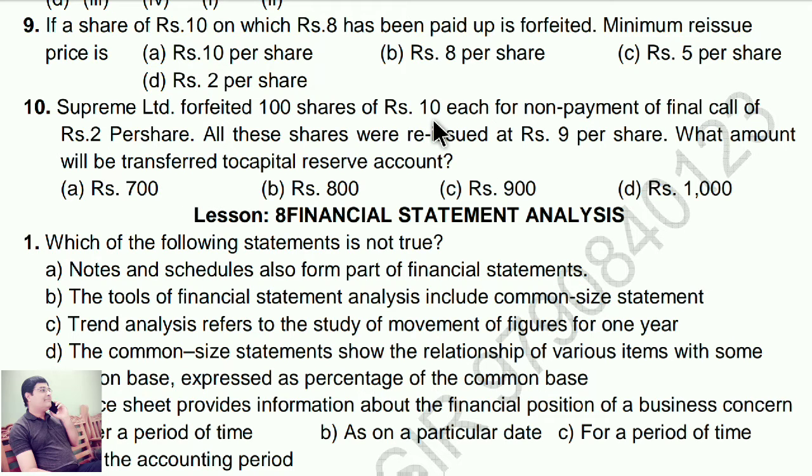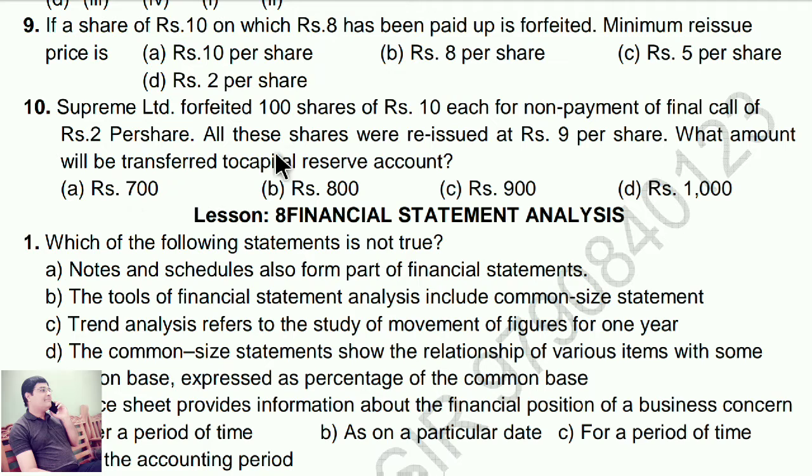There are 10 rupees per share, right? Non-payment is 2 rupees. So first entry, 10 minus 2 is how much? 8 rupees. And here already reissued at 9. Out of 10, 9 gone, means how much? 1 is the balance forfeiture. So first entry forfeiture is 8 rupees. Second entry forfeiture is 1 rupee. 8 minus 1, balance is 7. So 100 into 7, answer is 700.